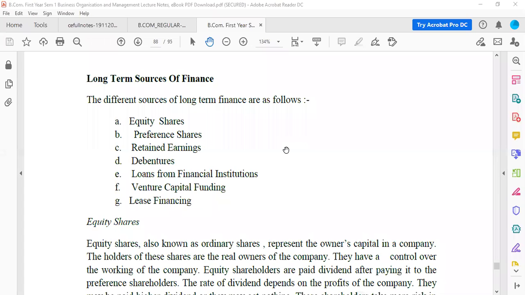Now here the preference shareholders will get preference in two situations. Situation number one, they get preference in payment of dividend. Whenever the company pays the profit back to the shareholders, that is called dividend. Preference shareholders are the first set of people who will get the dividend, and that is the first preference. The second preference is when the company is closing down: preference shareholders will be paid back all the money first.